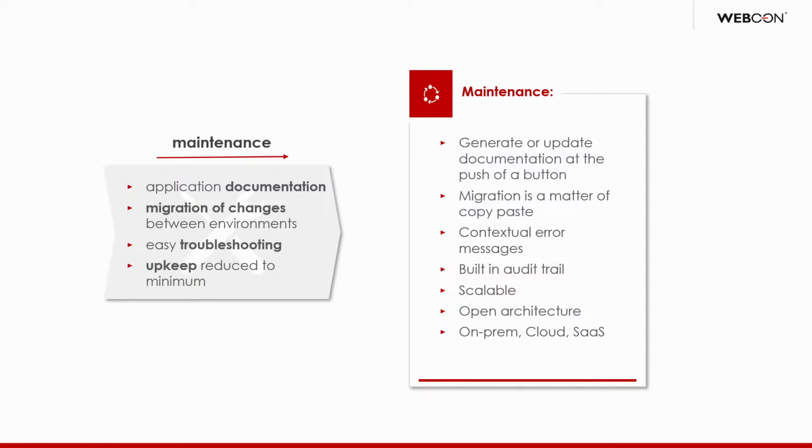In our case, this is a matter of copy pasting one process from dev to test, and then even contextually, we will know that we're speaking to the right connected system. So your test WebCon environment doesn't start filling data into your production ERP system, which could be quite painful. So we give a lot of contextual error messages so your user will know what is going wrong, because usually we see this, that the user contacts IT, something is not working, I have a bug, but they don't know exactly what and why, and they don't give a good explanation.